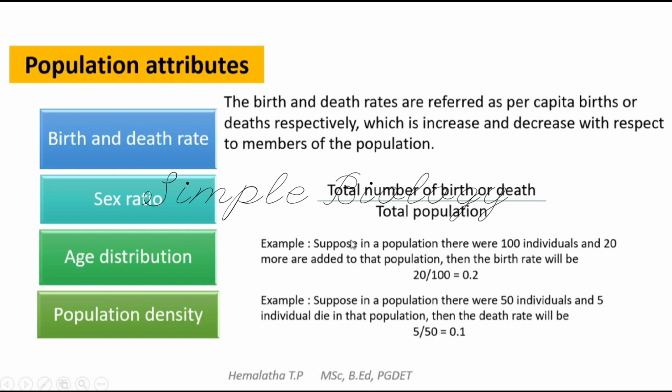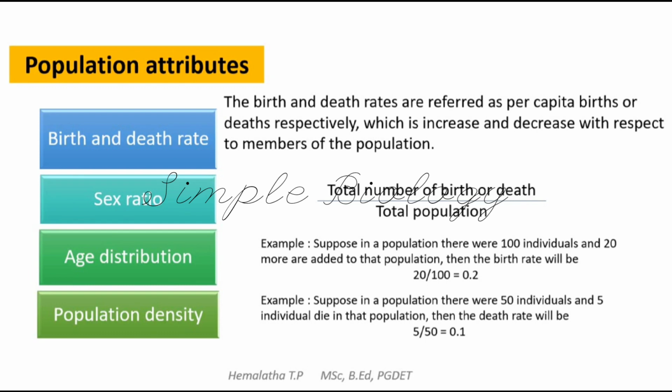For example, suppose in the population there are 100 individuals and 20 more were added, then the birth rate will be 20 divided by 100. So what will be the birth rate? It will be 0.2.